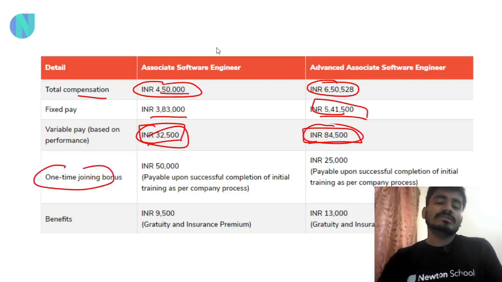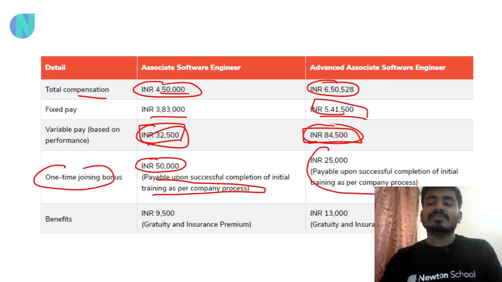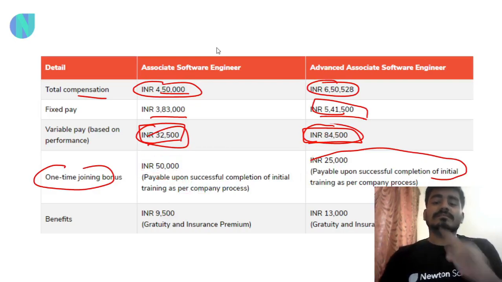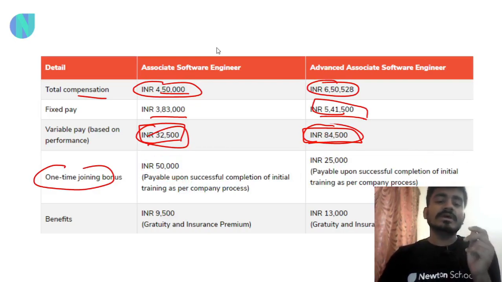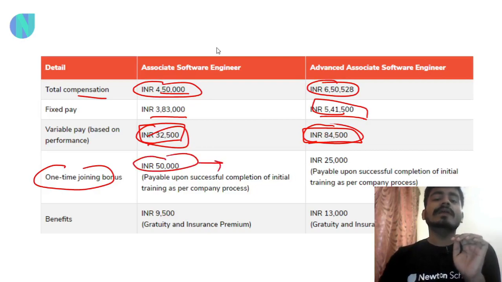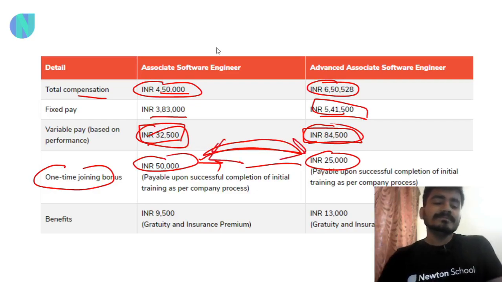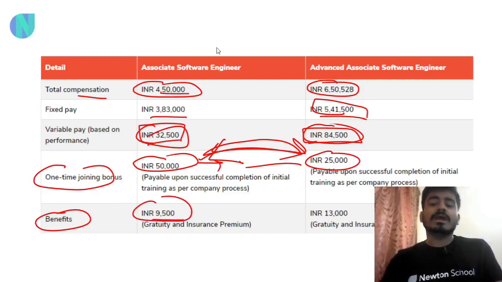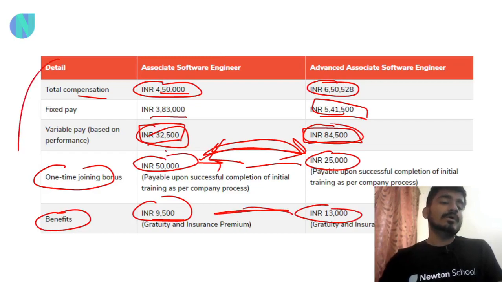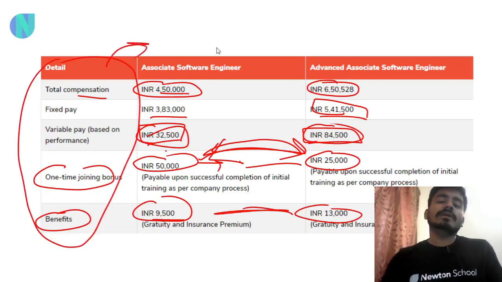There is also a one time joining bonus of 50,000 rupees, payable upon successful completion of initial training as per company process. The advanced ASE profile has 25k on successful completion. I guess this slide has changed a little, so for advanced ASE you will be having 50k and for ASE you will be having 25k. Just swap these two. Benefits like insurance and gratuity will be 9.5k and 13k in both these profiles. I hope you are now aware of your CTC, that is 4.5 LPA and 6.5 LPA.